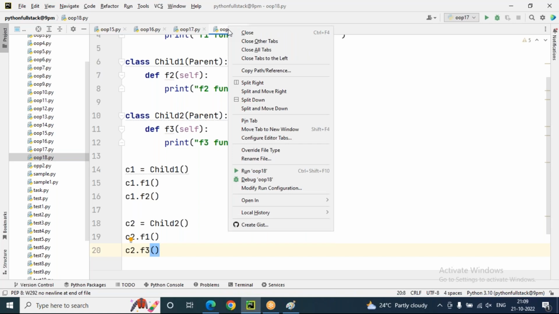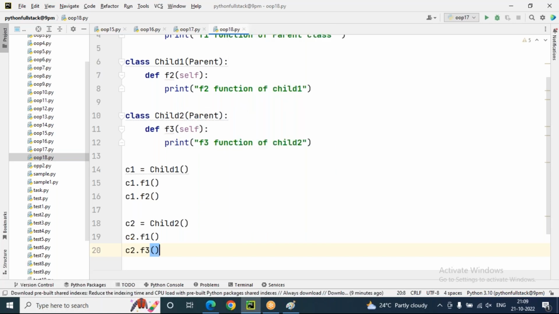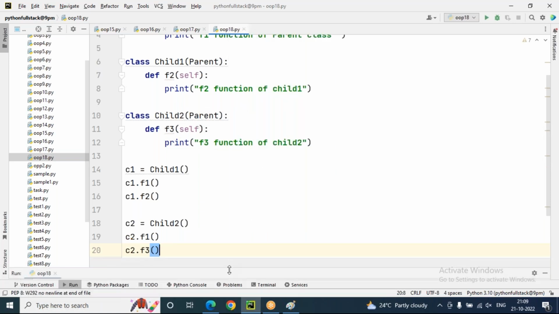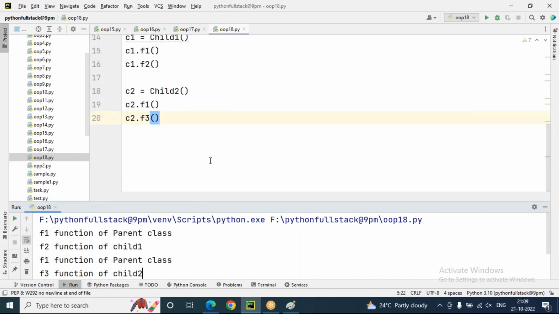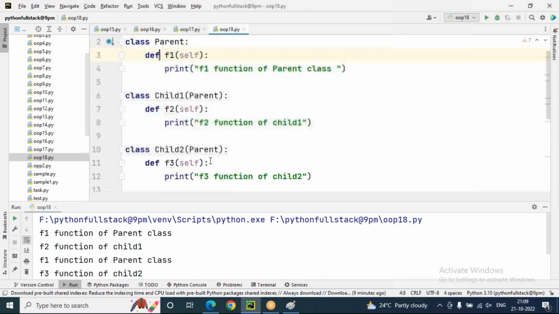Once I begin this execution, we get this output: f1 function of parent class, f2 function of child1, f1 function of parent class, f3 function of child2. So both child classes have the right to access the parent class function f1.